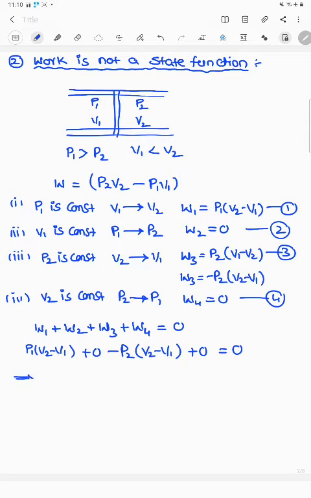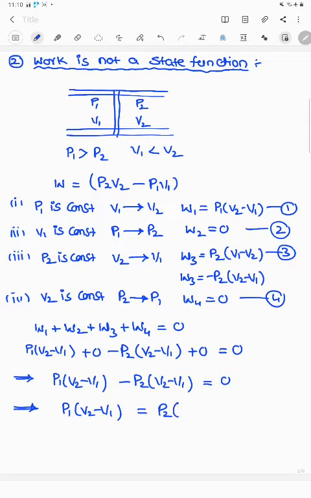That implies P1 into V2 minus V1 minus P2 into V2 minus V1 equal to 0. Again that implies P1 into V2 minus V1 equal to P2 into V2 minus V1. If P1 into V2 minus V1 equals P2 into V2 minus V1, it is a state function.